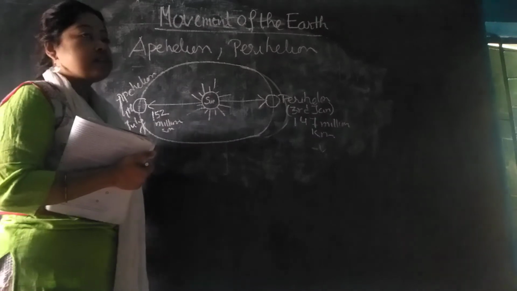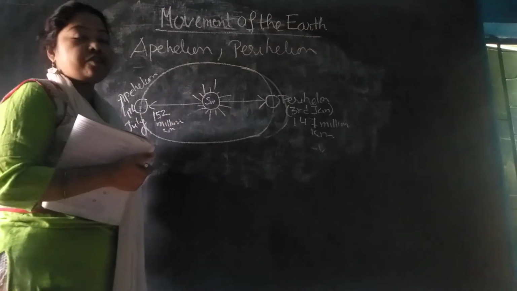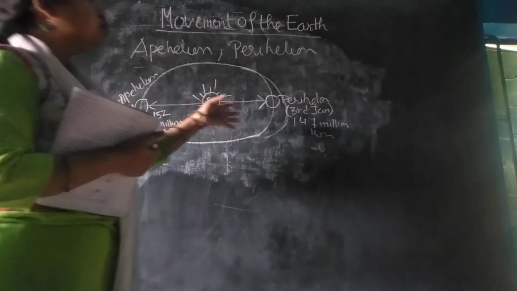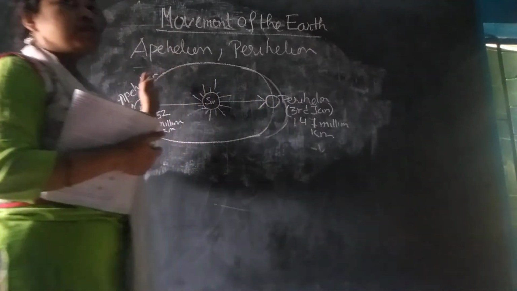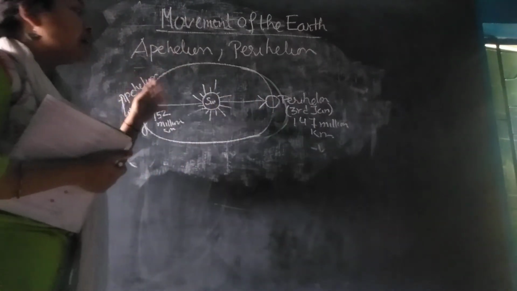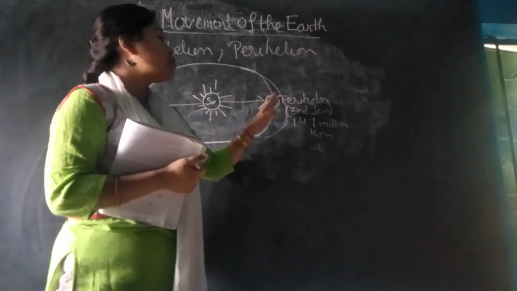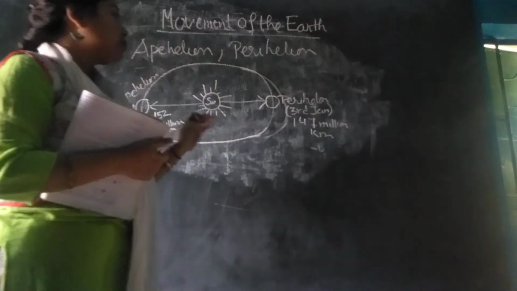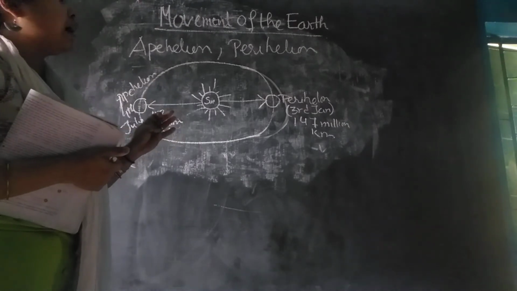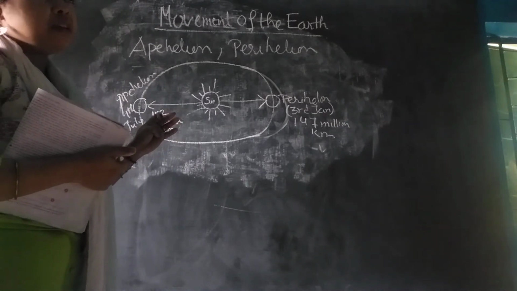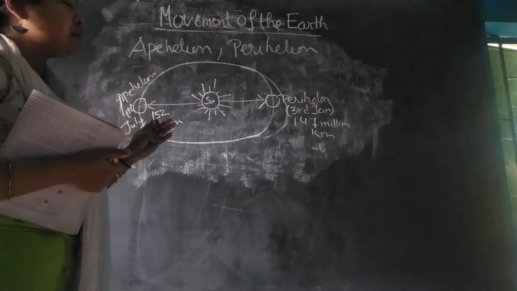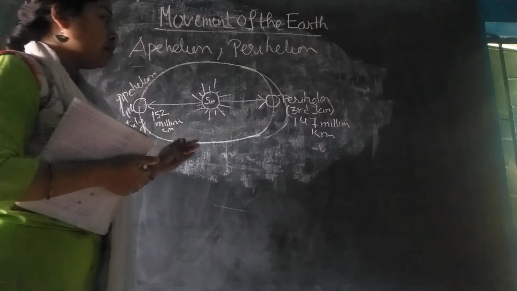As the earth's orbit is elliptical in shape, sometimes it comes towards the sun, sometimes it goes away from the sun. The time when the earth comes towards the sun is known as perihelion. The word peri means near, helios means sun.